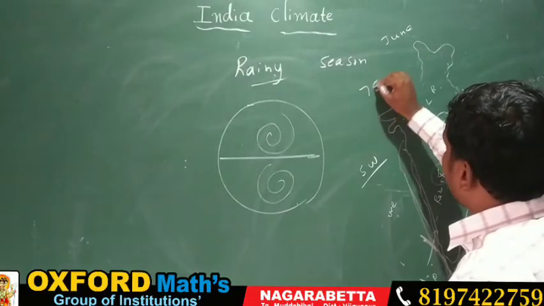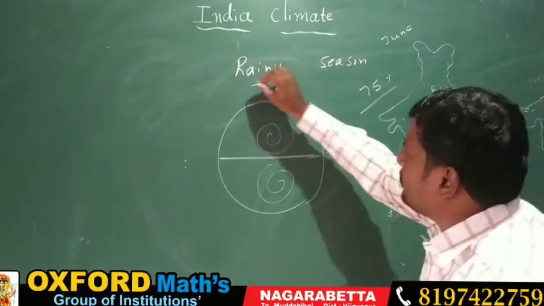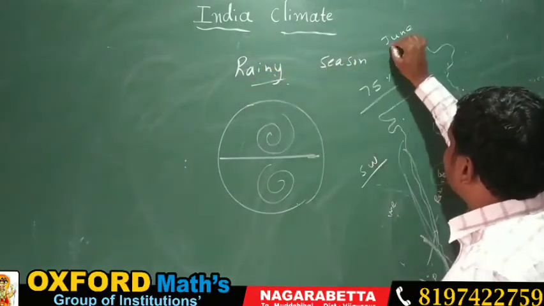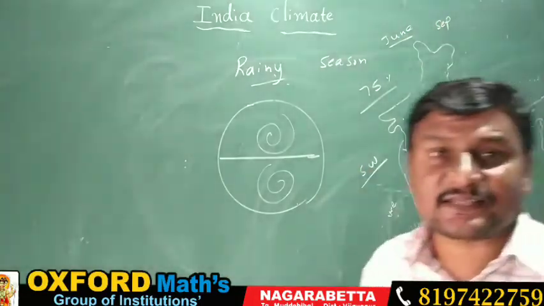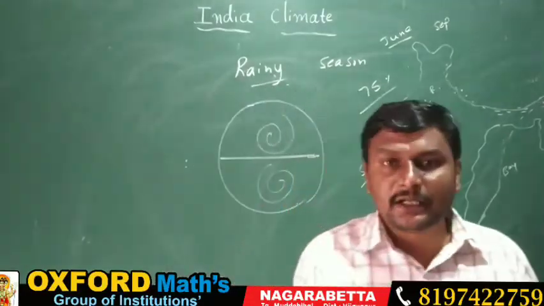Total 75% of the rain we get is in the rainy season, which starts from June to September. This is called the rainy season in India.